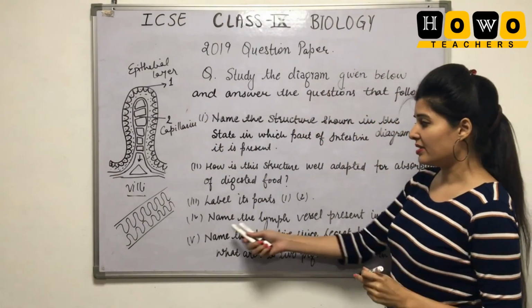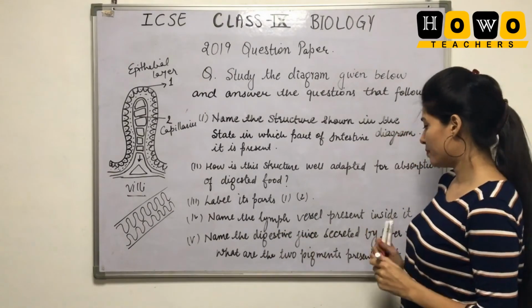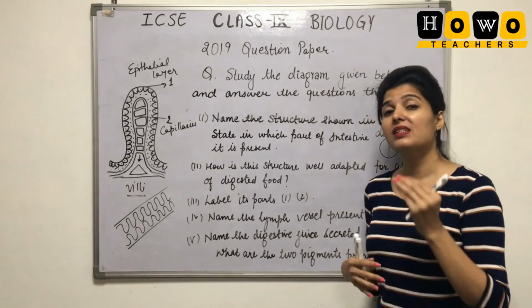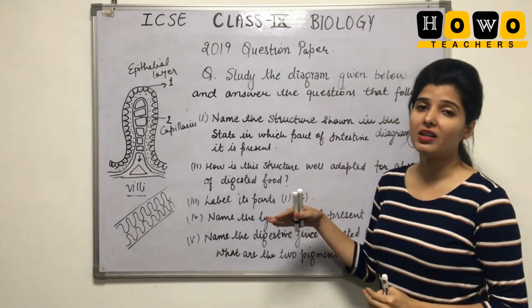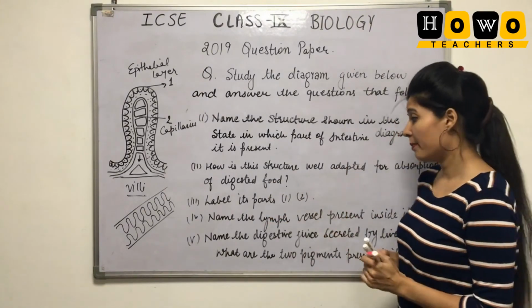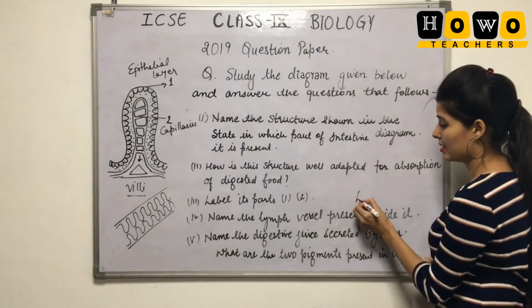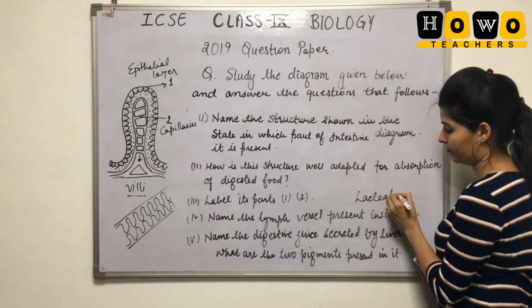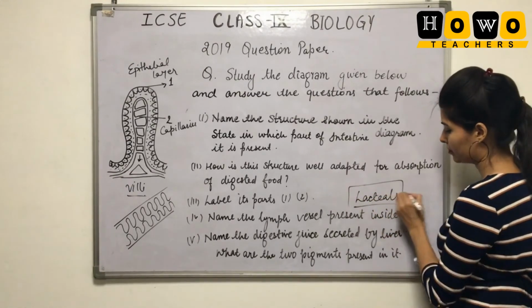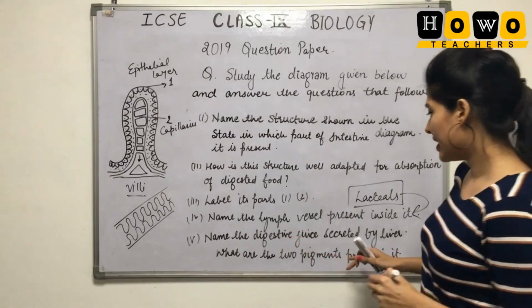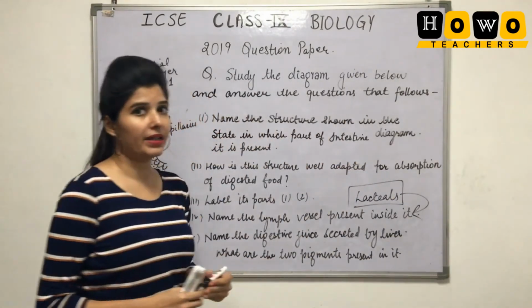Next question here is, name the lymph vessel which is present in it. The lymph vessel which is present in the small intestine, you have to remember, is the lacteals. Name the digestive juice secreted by the liver.